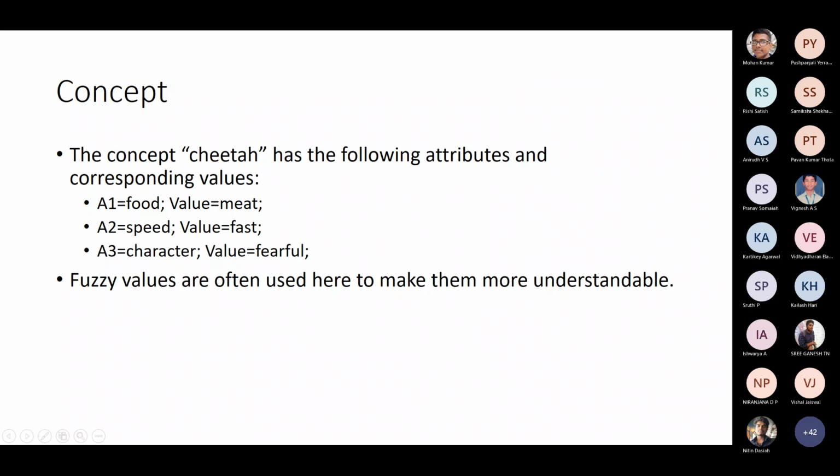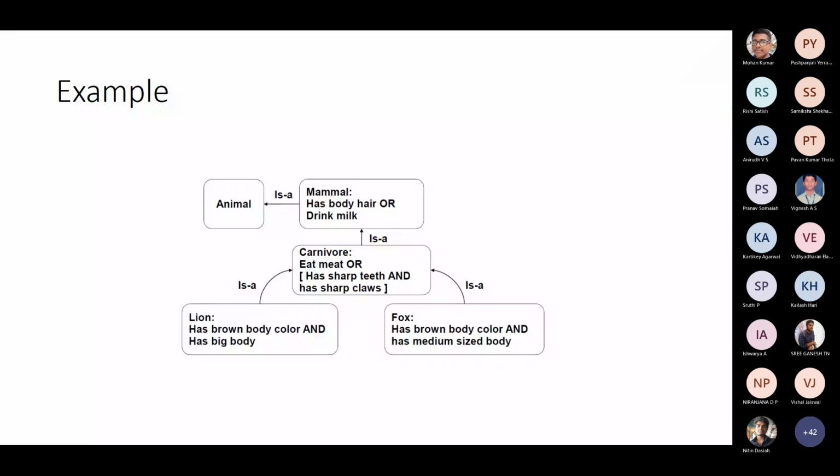So for example, consider a concept called cheetah, which is a node. It has the following attributes and corresponding values. A1 is food, value is meat; A2 is speed, value is fast; A3 is character, value is fearful. So these are the attributes and their values. You can even have fuzzy values for the concepts.